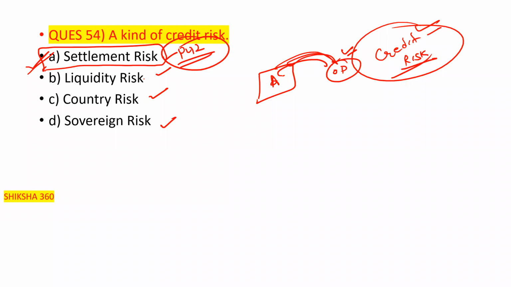There are keywords in which they explain all these points, like liquidity risk. What is liquidity risk? Basically it is a funding risk, clear. We will discuss all these points in module B. Settlement risk, basically it is a credit risk.